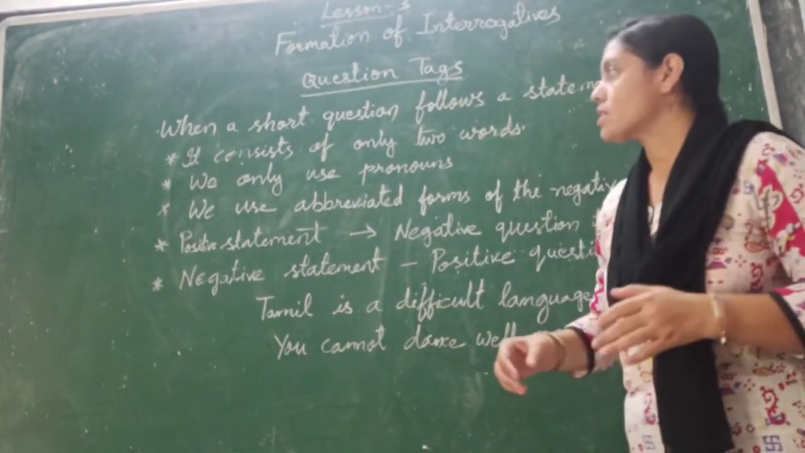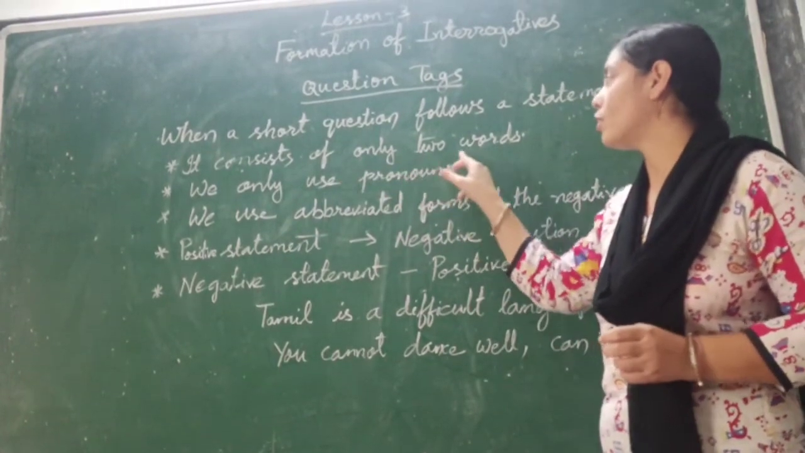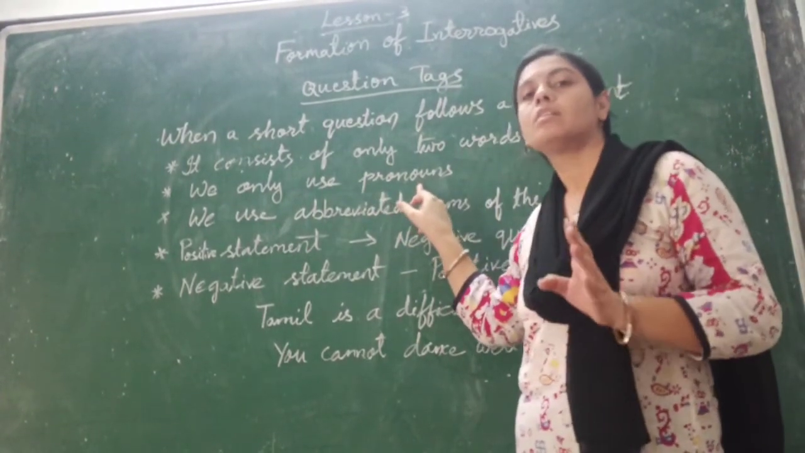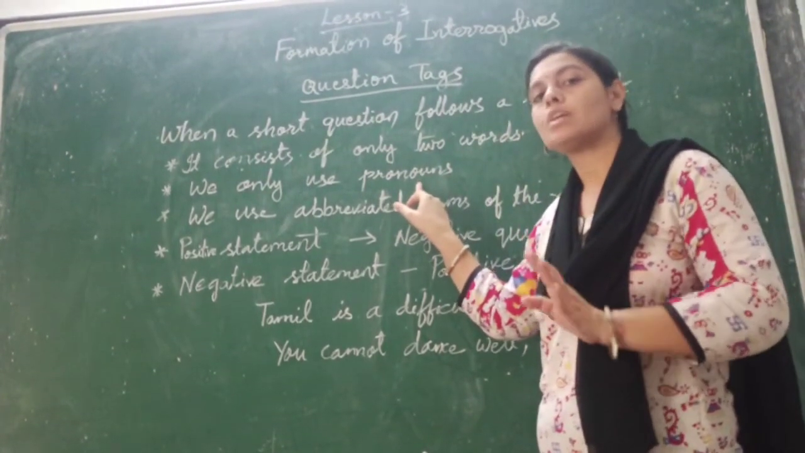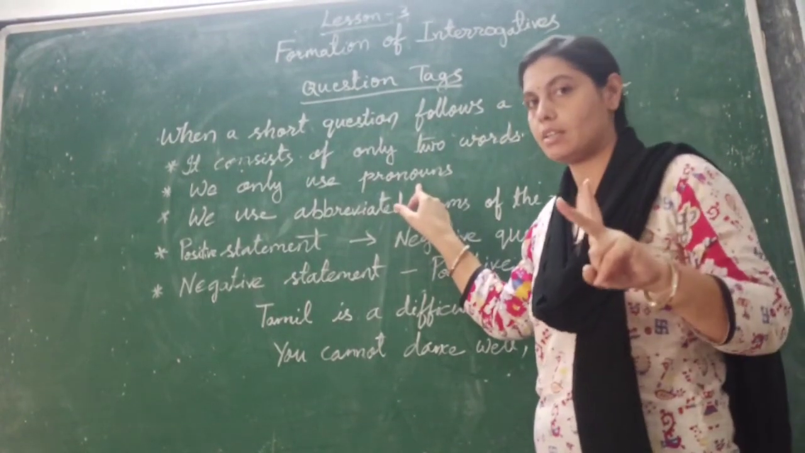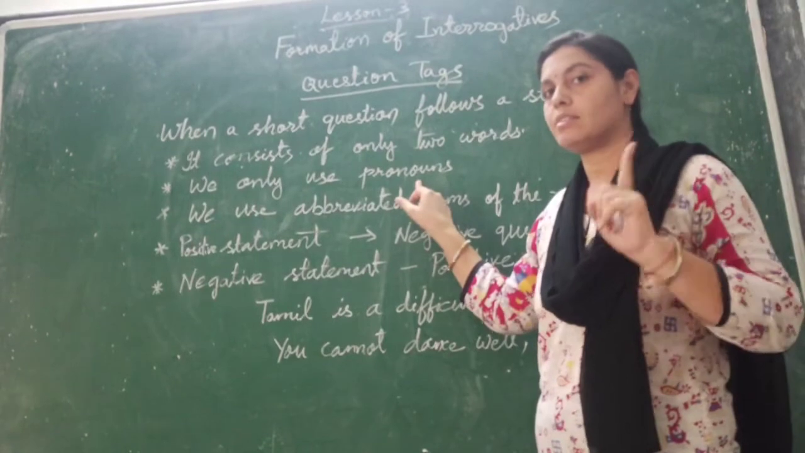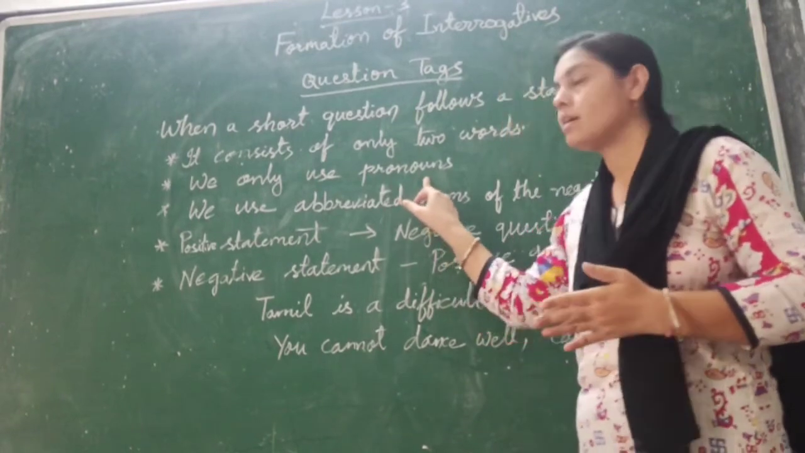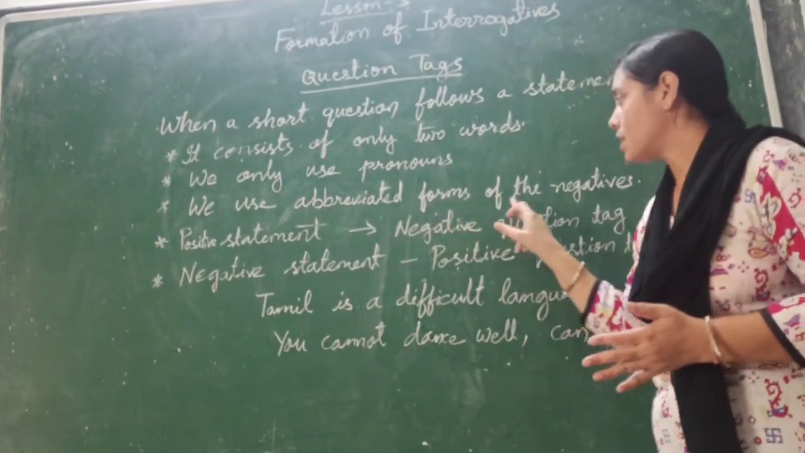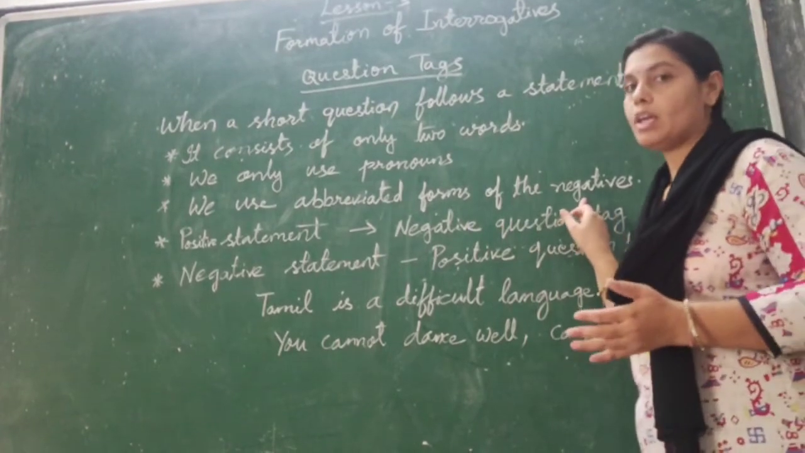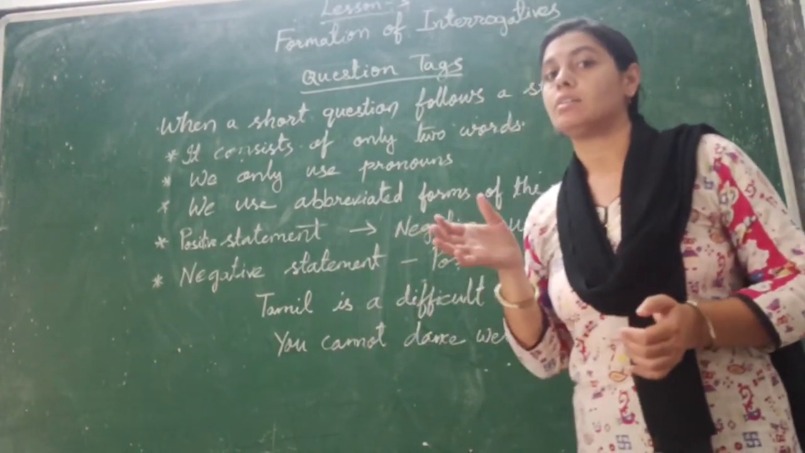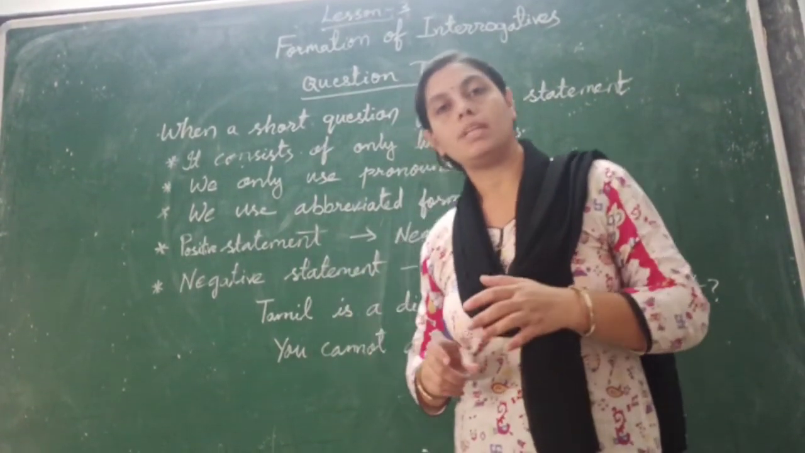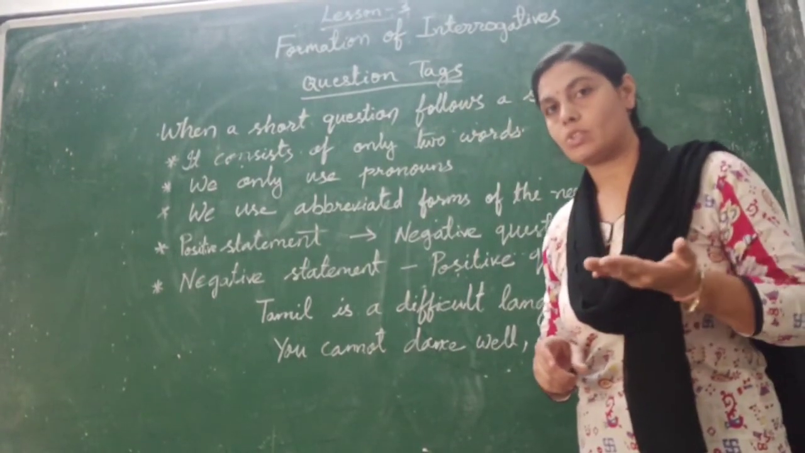Okay? So a question tag consists of only two words, and we use only pronouns. Pronouns are used in question tags. Two words are there in a question tag: one will be the be verb or helping verb, and another will be a pronoun. Then we use the abbreviated form of the negatives. If we are using a negative question tag, then we write it in an abbreviated form, or you can say a contraction.